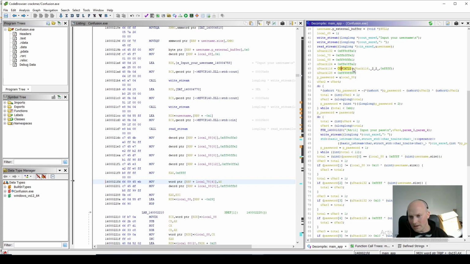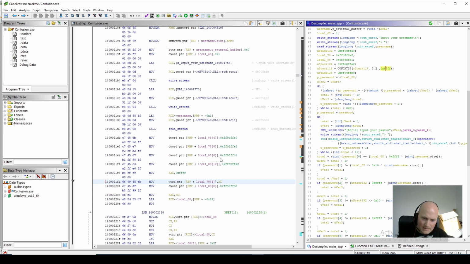Sometimes Ghidra represents things like this concat22, which means take a 2-byte value and join it with another 2-byte value, and sometimes it looks a bit confusing. If you look at the actual assembly over here, all that's meaning is that all these other ones are moving a double word, 4 bytes, into the stack pointer, but this one is moving just a word. It stores it in EAX, and then stores that as a word into this value here. But it's just written like that by the compiler. It's always good to look at the assembly too. Sometimes the assembly is easier to follow.